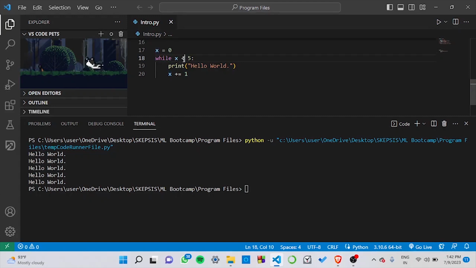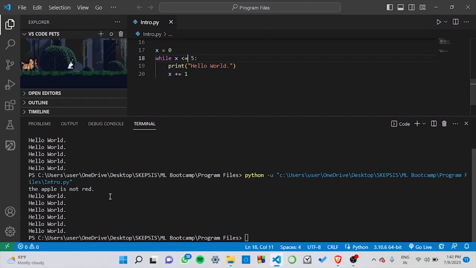But had we had a while loop with x less than or equal to 5, in that case the statement would pass and we would have hello world 6 times instead of 5.